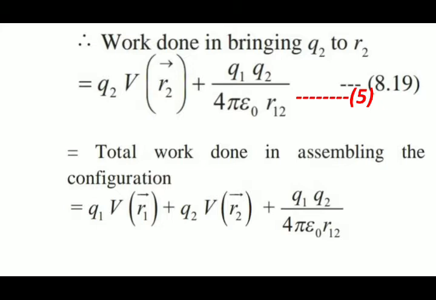So this is what we are going to assemble, all the potentials. So this is the actual total work done, and this is the actual potential energy.